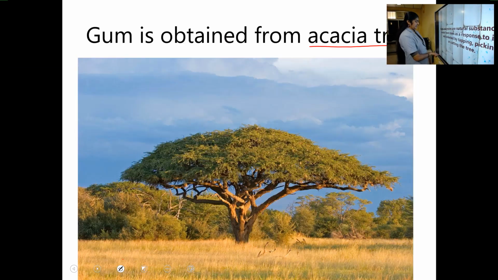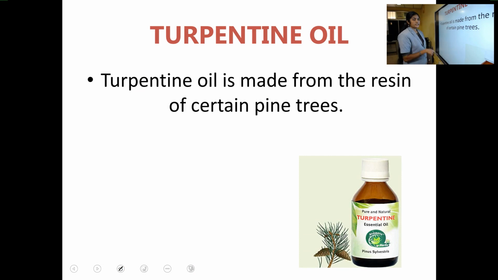Resins are substances that are obtained from the bark of certain trees. We make turpentine oil from the resin that we get from which tree? Pine tree. The resin of pine tree. From the resin of pine trees we make which oil? Turpentine oil. Do you know the uses of this turpentine oil? It is a main ingredient in varnish.